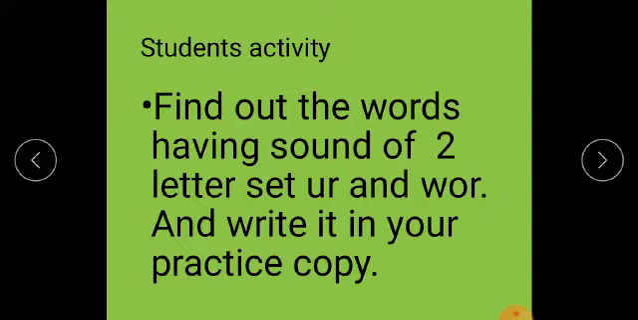Students, this is your activity. Find out the words having the sound of the two-letter set and the three-letter set word and write them in your rough copy or practice copy.